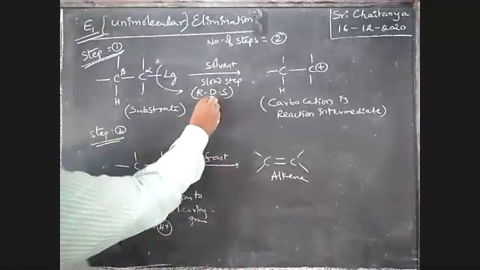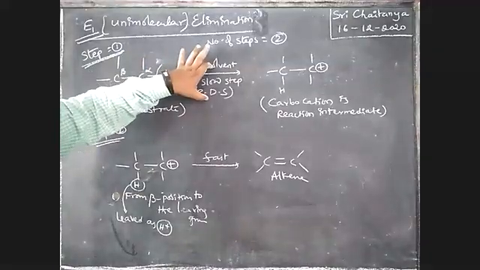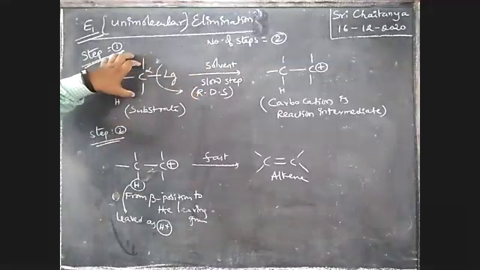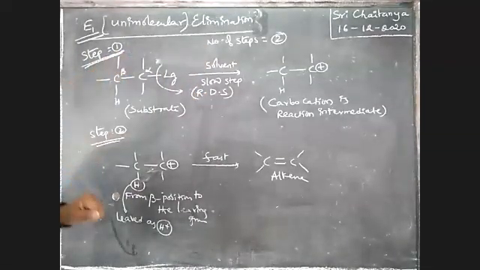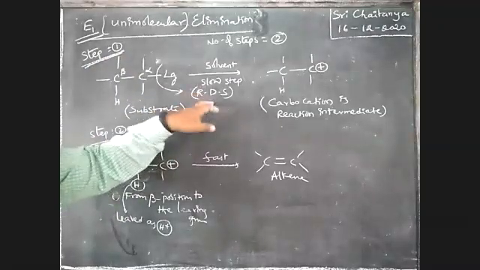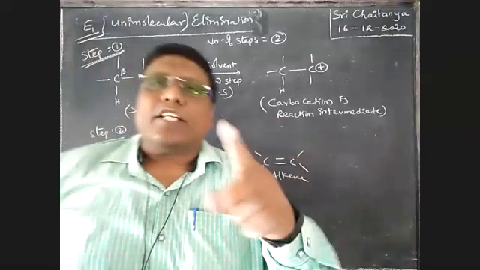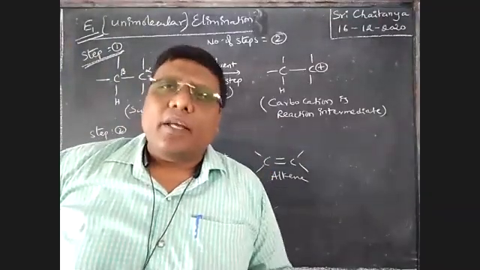Okay, so how many reactant molecules does this rate determining step contain, boys? Tell me yourself. How many reactant molecules are there in the rate determining step, the slowest step? Only one. Therefore, the molecularity of this reaction is equal to 1. What is molecularity?